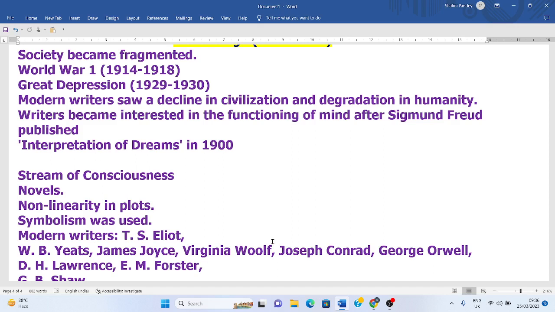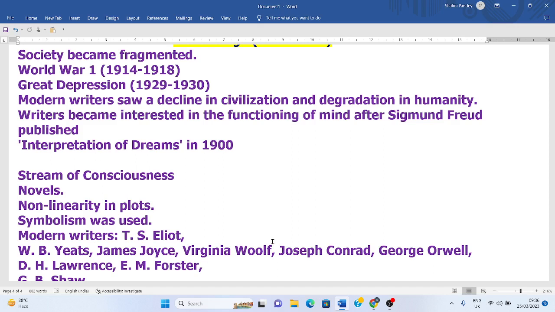There was non-linearity in the plot; there was not a proper plot in this age. During this age, novels were written without any proper plot, and symbolism was used by many writers.